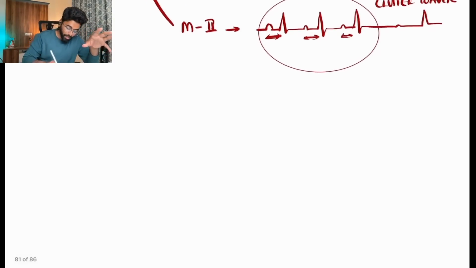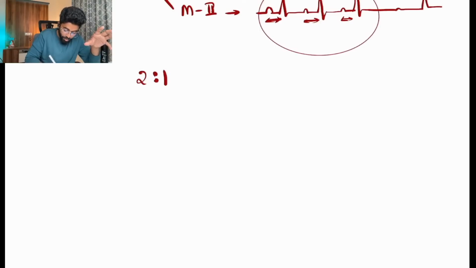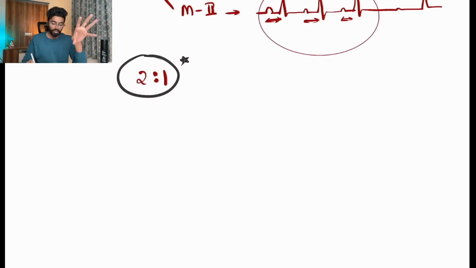Right. Next, 2 is to 1 block. Many have asked me, they have got confused with the 2 is to 1 block. There is nothing to worry. One basic point I will tell before I draw and show: for every second wave, one wave will be dropped. Again, I'm telling, for every second wave in the ECG, one wave will be dropped like this.